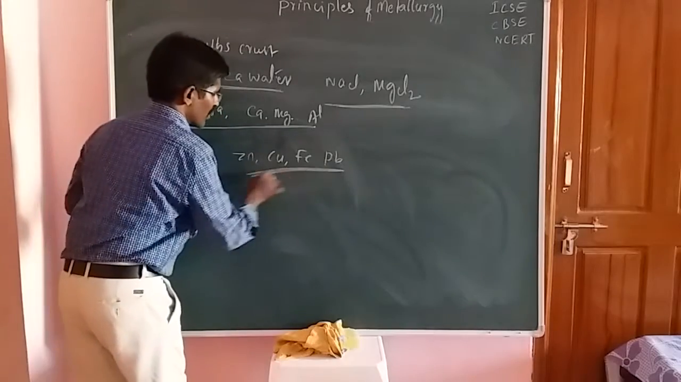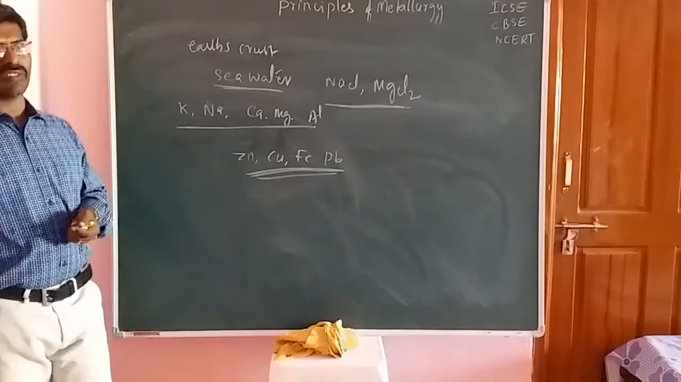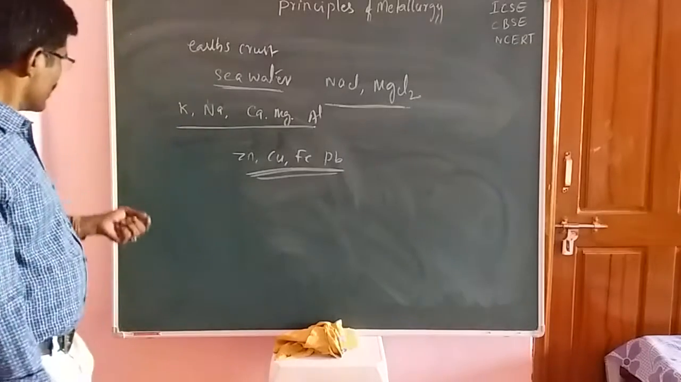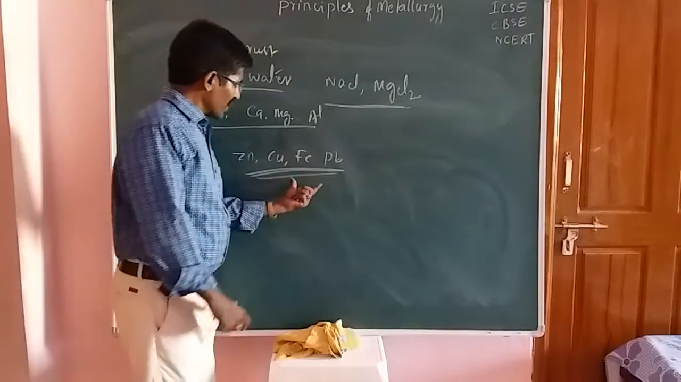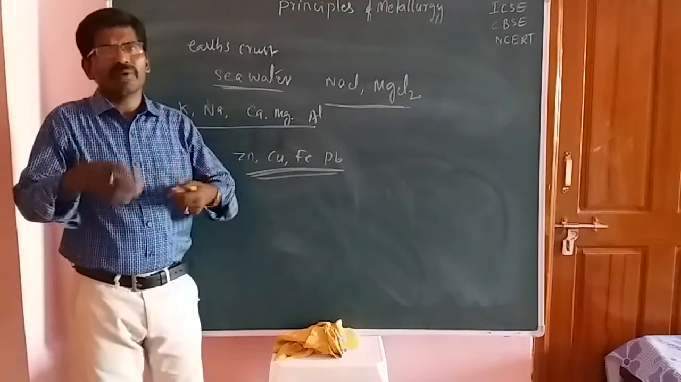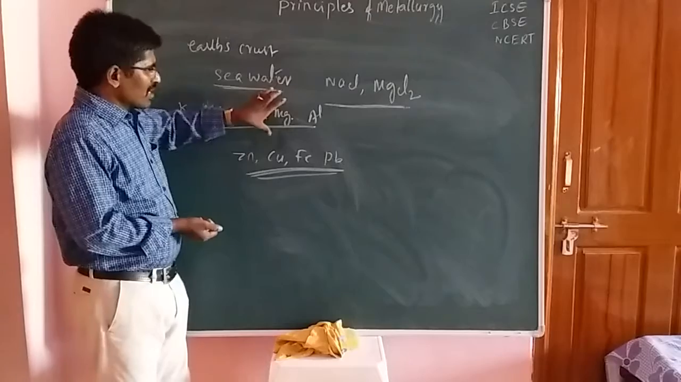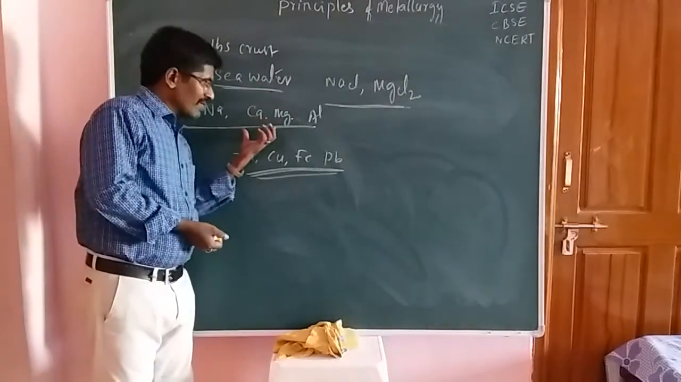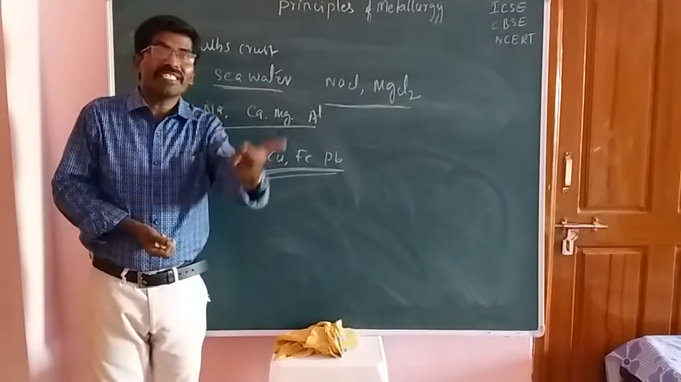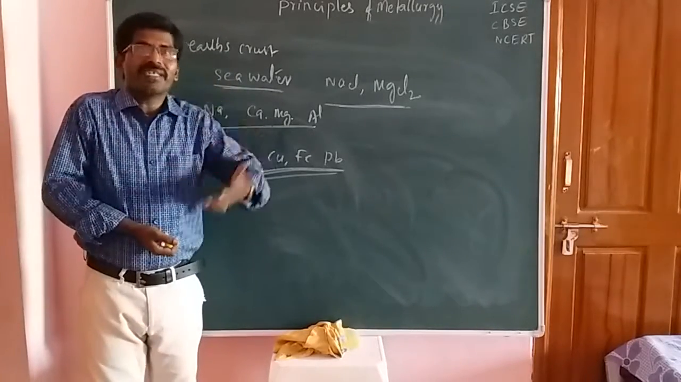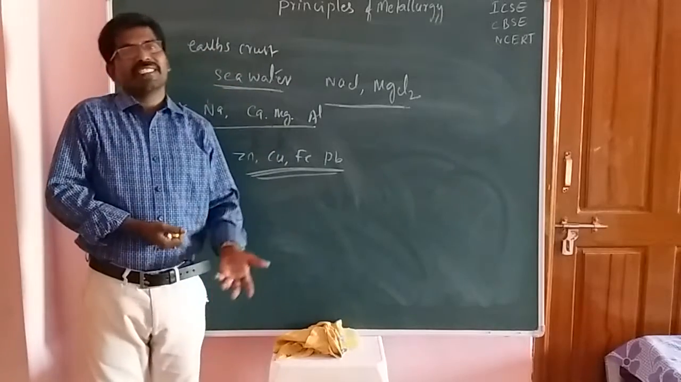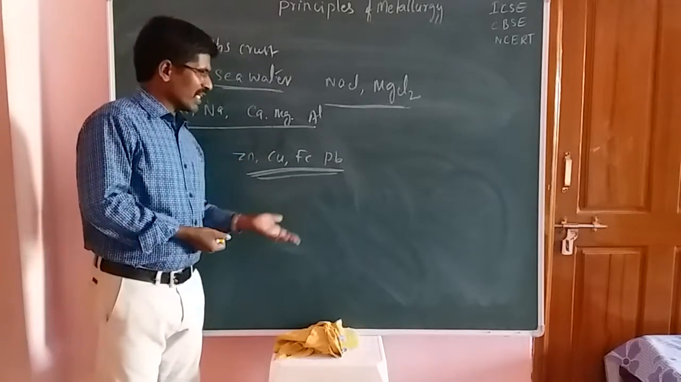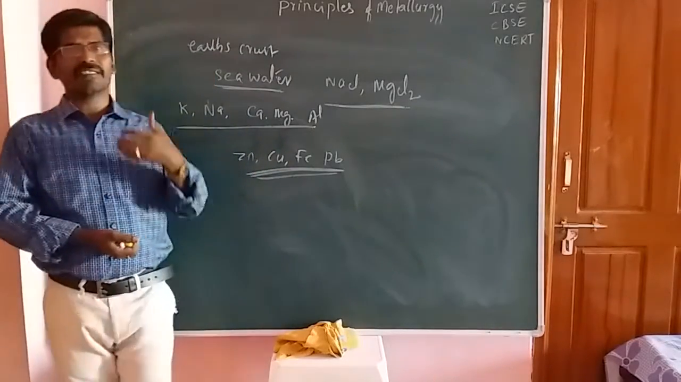So these are the moderate reactive elements, students. Okay, these are the moderate reactive elements. Due to the reactivity, these elements do not occur in the free state. That means these are always obtained as compounds, in the combined state. That is the phenomenon. Here also, due to the moderate reactivity, these elements are also obtained in the compound state.